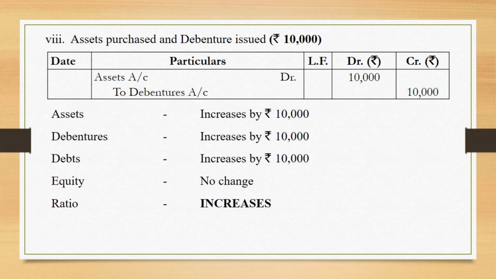But debentures will. Because the debentures are issued, it is a long-term borrowing, so has to be added to the debts. So debts increases by 10,000, equity remains unchanged. Now because the numerator increases, the ratio increases.